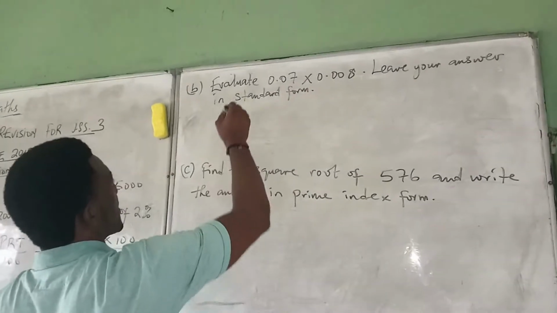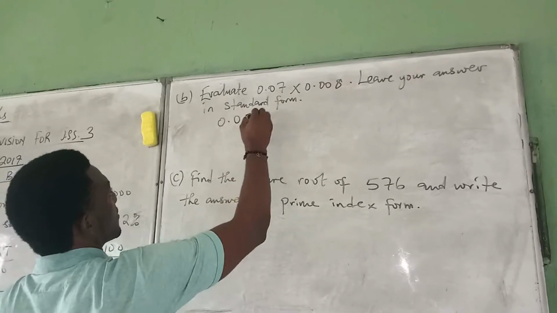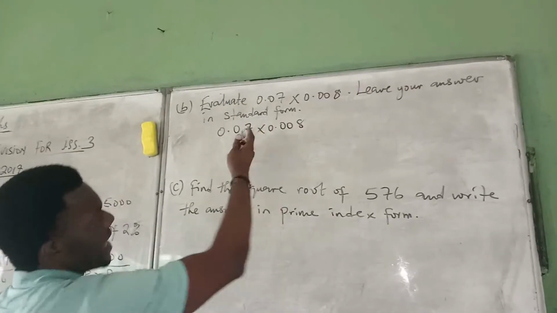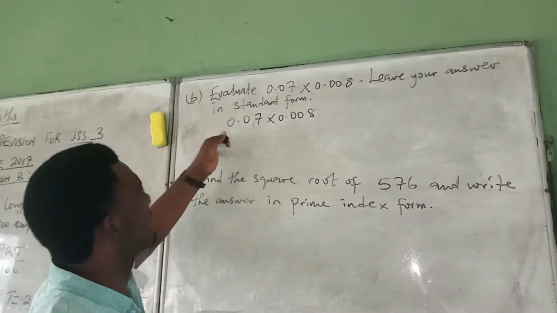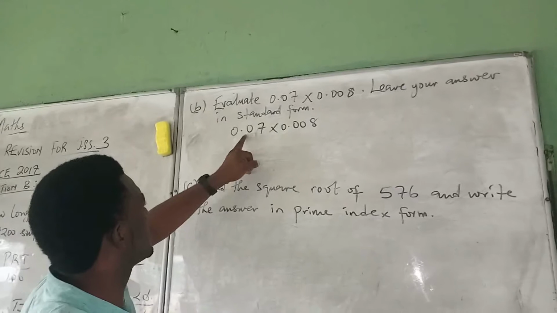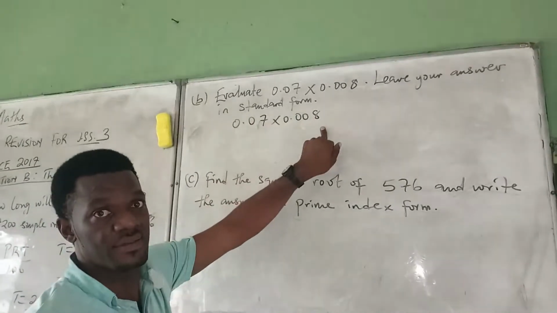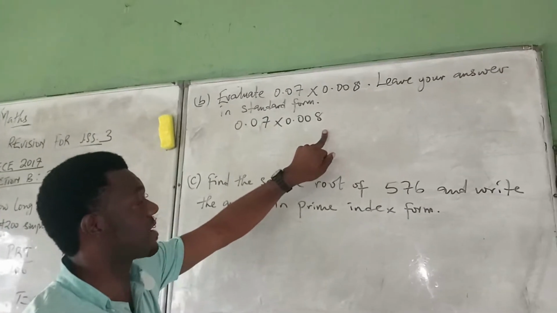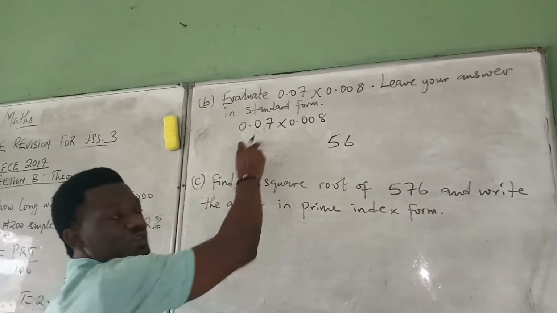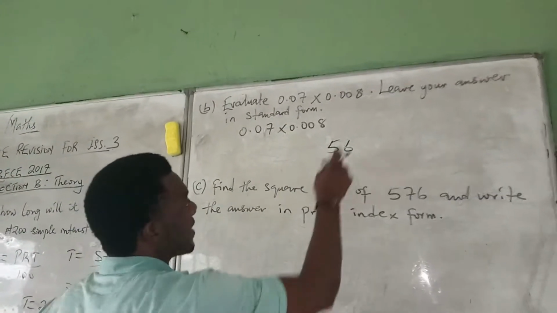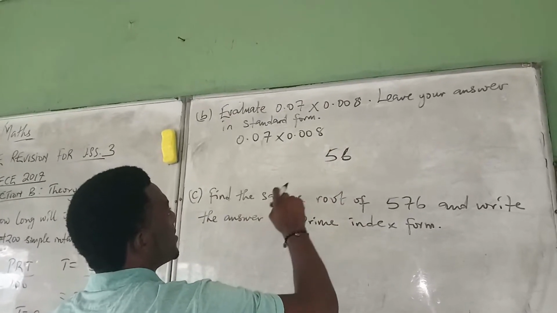To multiply this without a calculator, you know that this is 2 decimal places and this is 3 decimal places. 8 times 7 is 56, so you write 56. 3 decimal places plus 2 decimal places is 5 decimal places, so the product will have 5 decimal places.